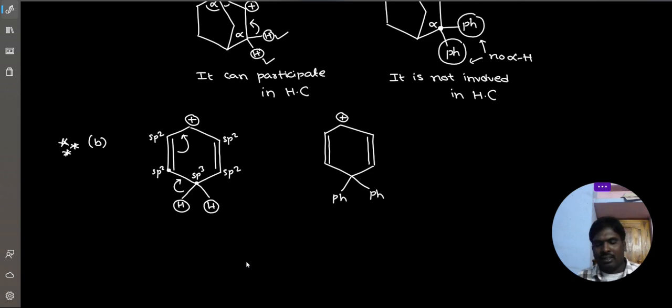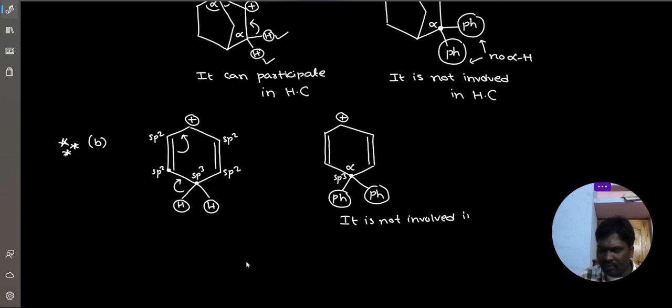But in the second example, that cation is conjugated with double bonds, and there is an sp3 carbon, that is the alpha carbon, but at that carbon there are no hydrogens. So it is not involved in hyperconjugation.